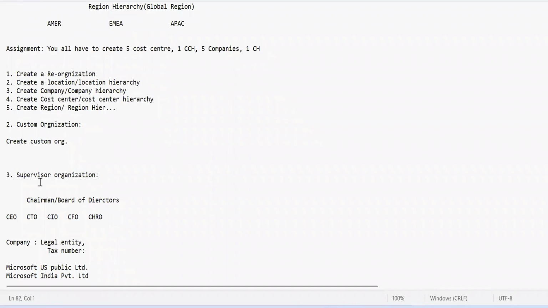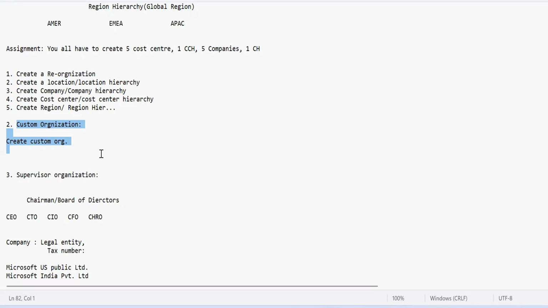The next part is your supervisory organization. As I stated, it is one of the most important things that we have in our HCM system. Okay. So before I go there, I just wanted to check if there is anything that you have not understood in custom organization. Okay, I'll take this silence as no questions, and you have understood everything.